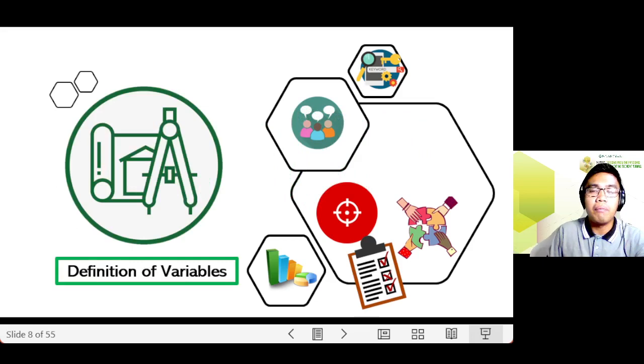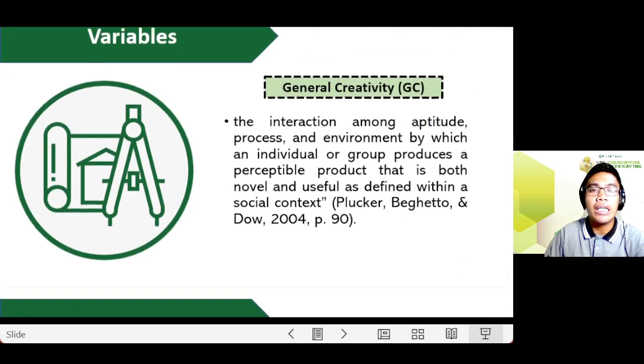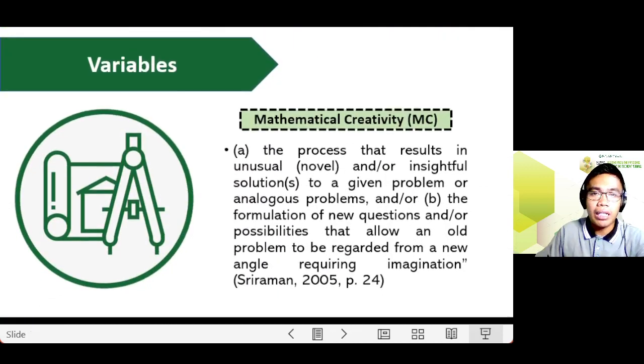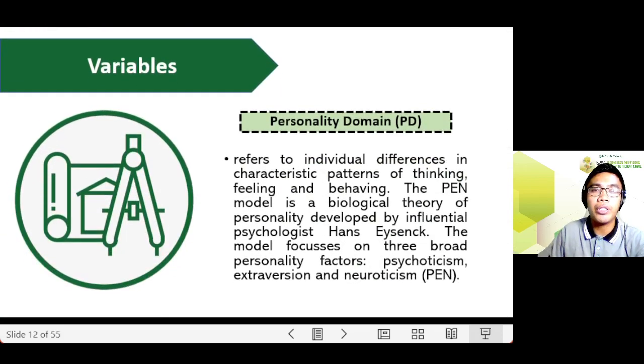I'll be presenting here the important variables I have included in my study, including the definition. So the first is general creativity. Second is mathematical creativity or MC. Next is mathematical achievement or MA for short. And the personality domain, which has three components: psychoticism, extraversion, and neuroticism or PEN for short.